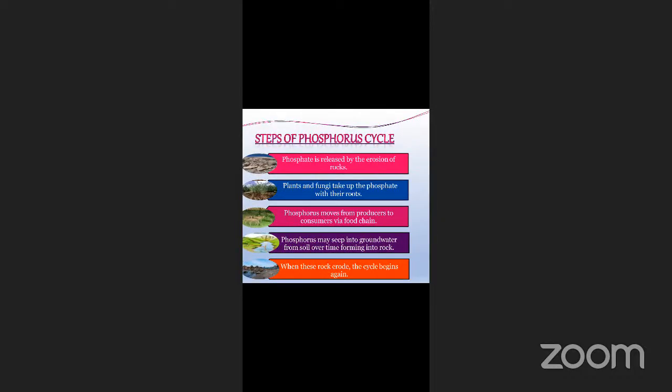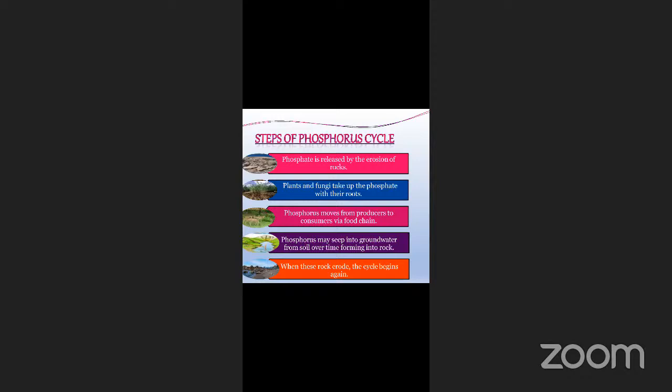So the steps in the phosphorus cycle are: phosphate is released by the erosion of rocks. Whenever the rocks erode, from that we get this phosphate, and the plants and fungi take up this phosphate with their roots.